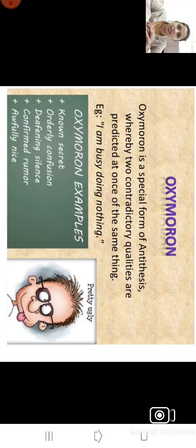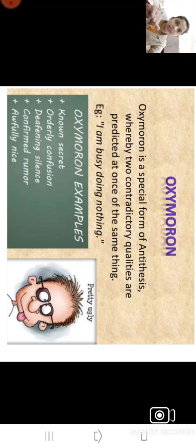I am busy doing nothing. I am busy but I am not doing anything. So busy, doing nothing, two contrary ideas, but they are not separated by using words like "and", a comma or any other word. So that is the difference between antithesis and oxymoron.